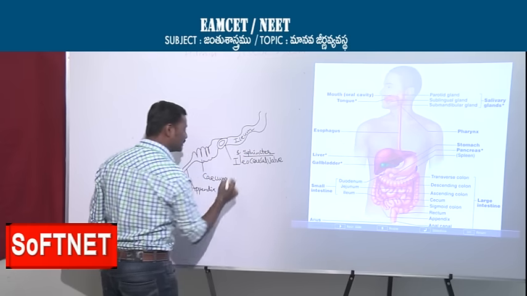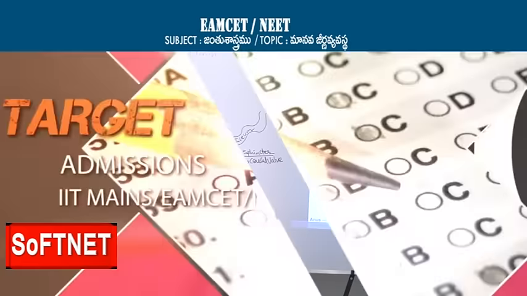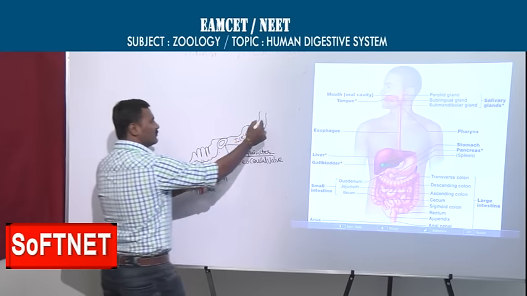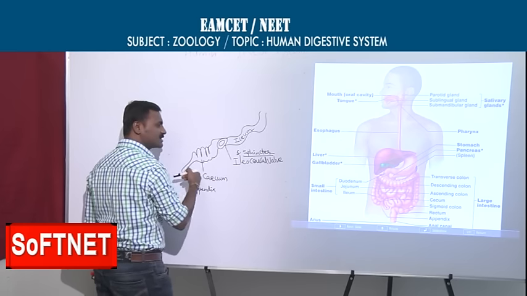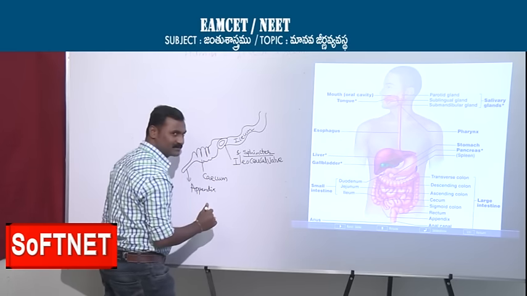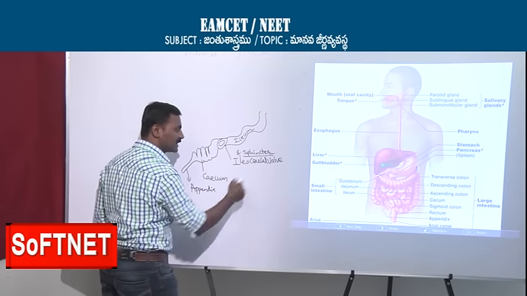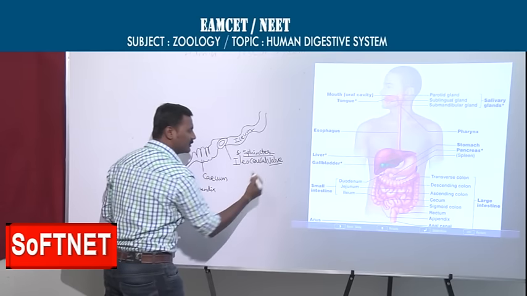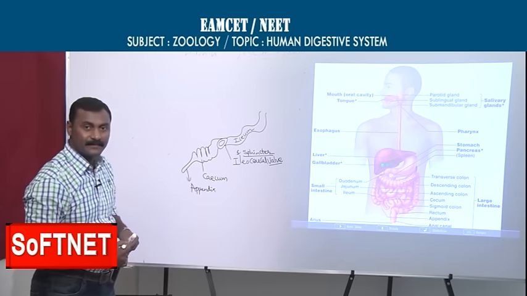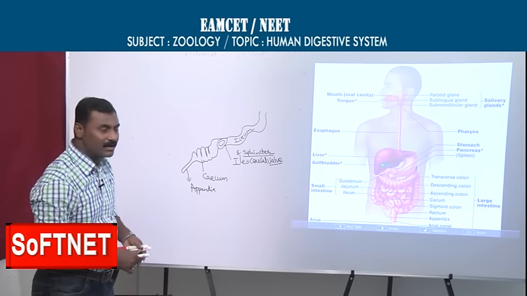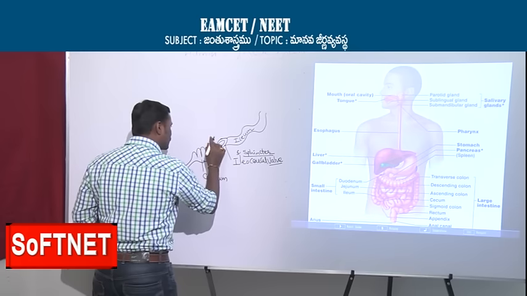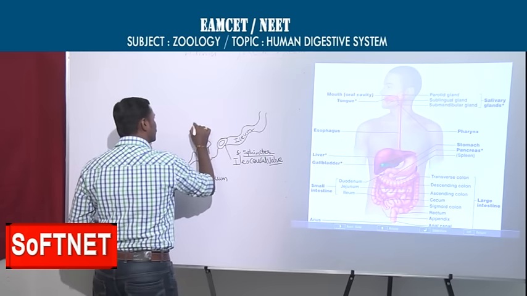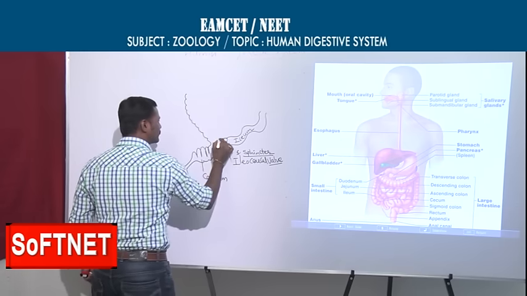The ileocecal valve prevents the food, once it has entered the large intestine from the small intestine, from going back again. That's why the valve is there. You know the importance of a valve: one-side entry, that is the meaning of a valve, right? Anyway, from this cecum we are moving to the large intestine.